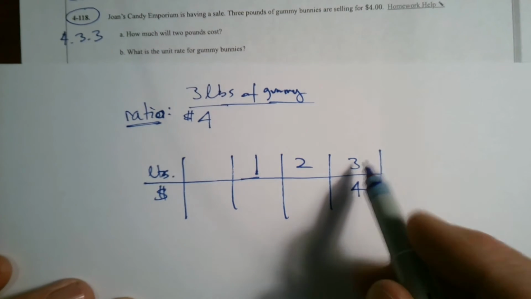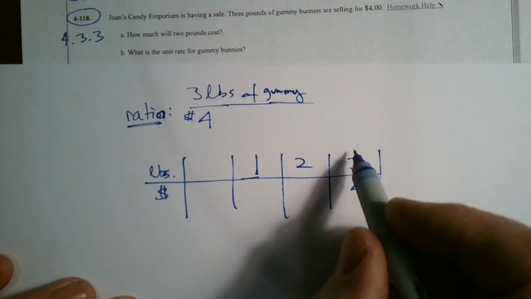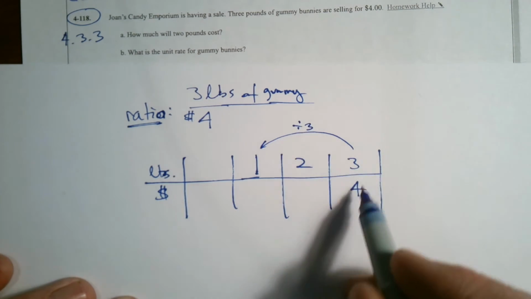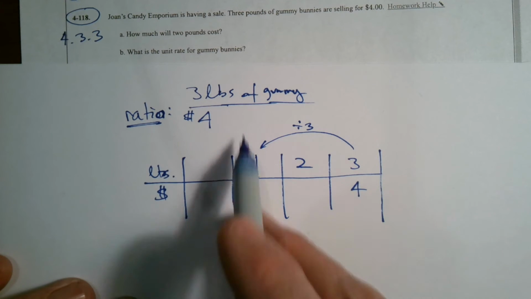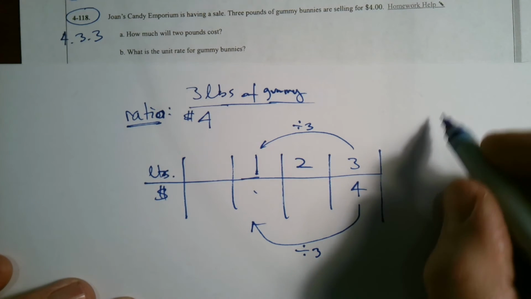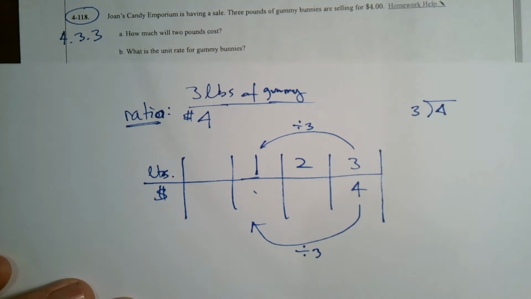When you have a proportional situation, in order for this to get to be a 1, you divide by 3. 3 divided by 3 is 1. So that's how I get to be that 1 with my proportional situation. I'm going to do the same thing this way. I'm also going to divide by 3 in order to figure out what that unit rate is. So we can say that's 4 divided by 3.